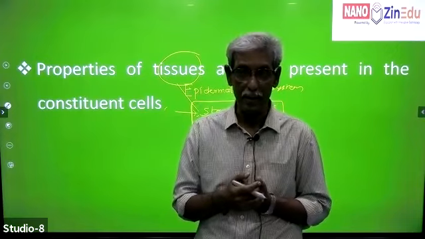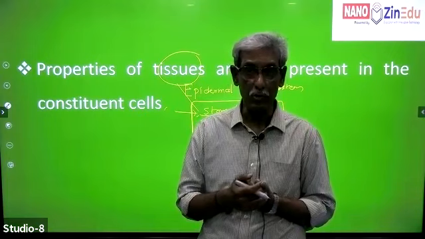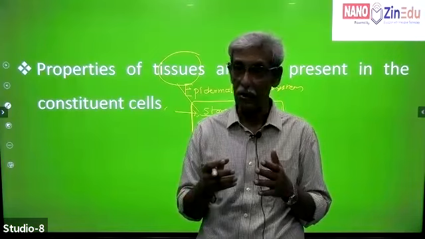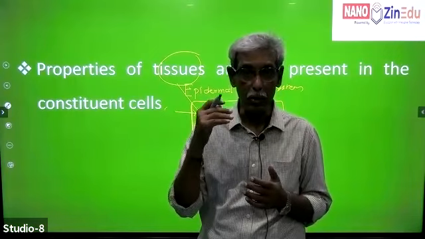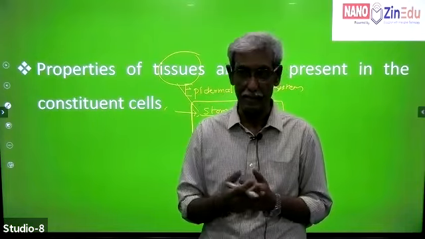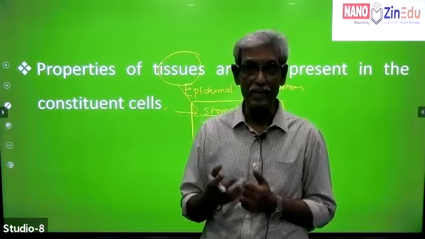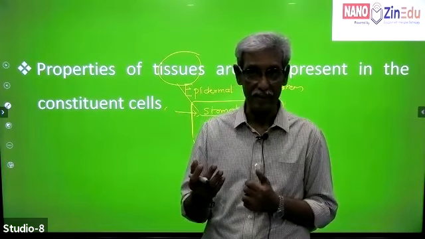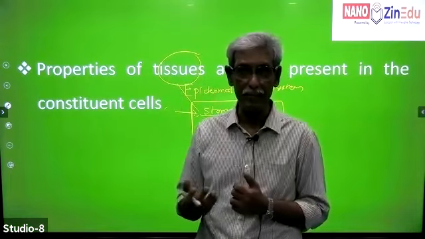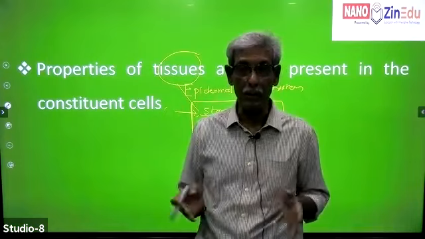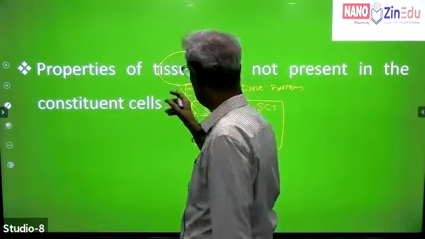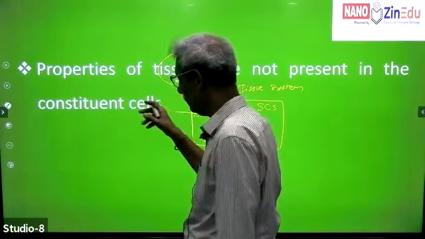The students who do analysis, that is breaking down, and also putting all the things together, which is called synthesis, those are the people who know how to crack an examination, because analysis and synthesis are two sides of science. And science primarily believes in scientific analysis and scientific synthesis. Analysis is too deep, it keeps on breaking and you miss the main frame. And synthesis is putting all the bricks together and trying to think about it. So this is very important. So properties of tissues are not present in those of the constituent cells.